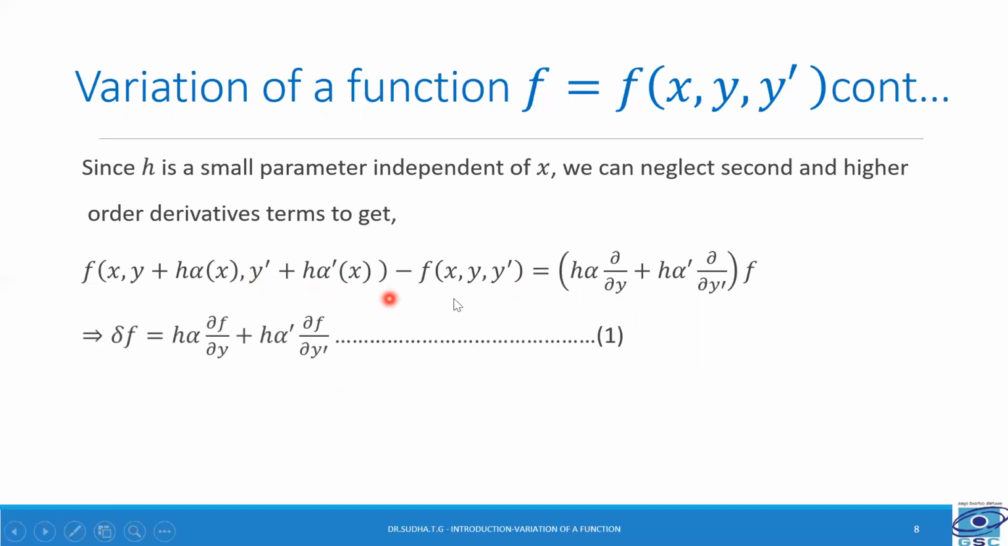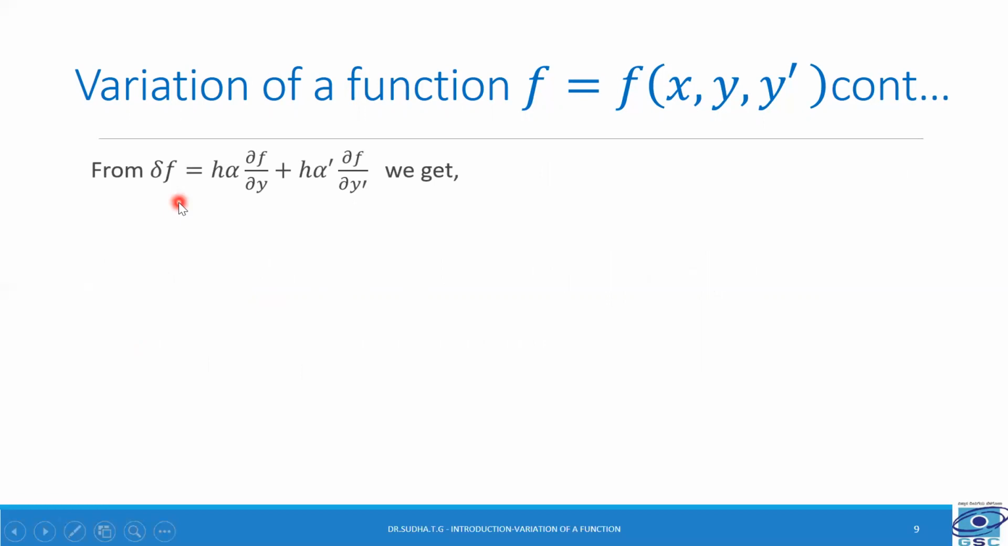Now this difference on the left hand side is nothing but the change in f or the variation in f, and it is represented as delta f, and that is equal to h alpha into dou f by dou y plus h alpha dash into dou f by dou y dash. Call this expression 1. Here this delta f is called the variation of the function f.